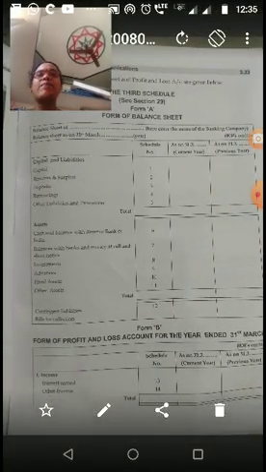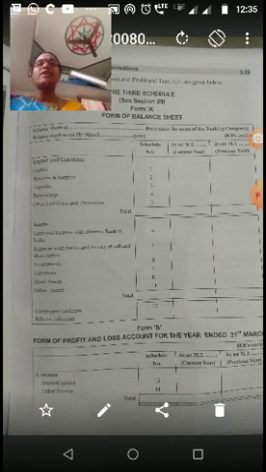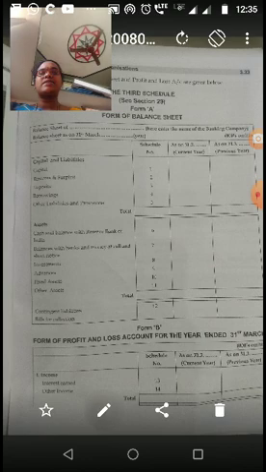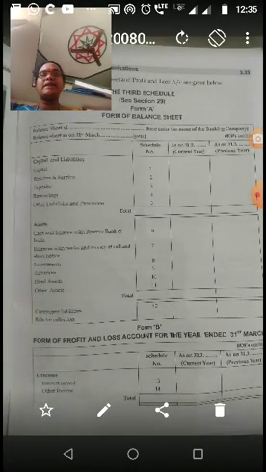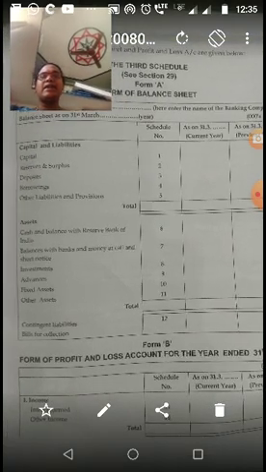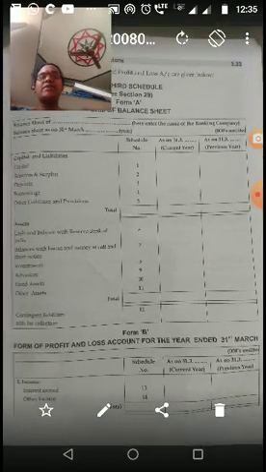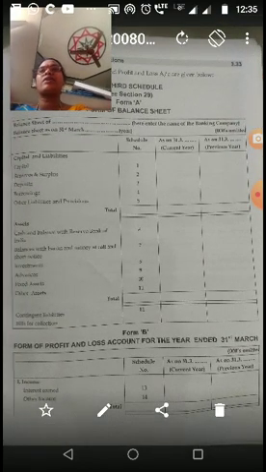Now what is the profit and loss account of a banking company? Here, the profit and loss account of a banking company. First is income: interest earned, that is Schedule 13, and other income, that is Schedule 14.